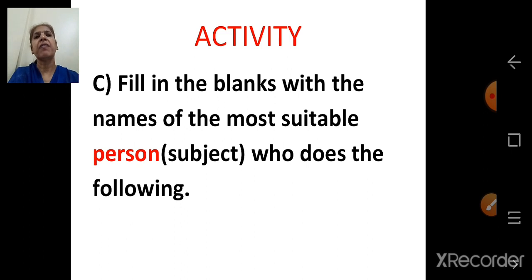A dash fixes or repairs taps and pipes. So who is that person who fixes and repairs taps and pipes? A plumber. Or for example, a dash sweeps the road. So who is that person? A sweeper.